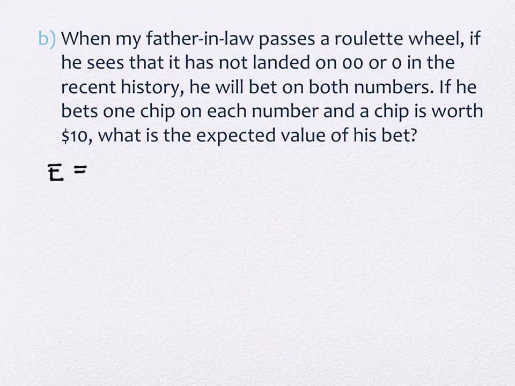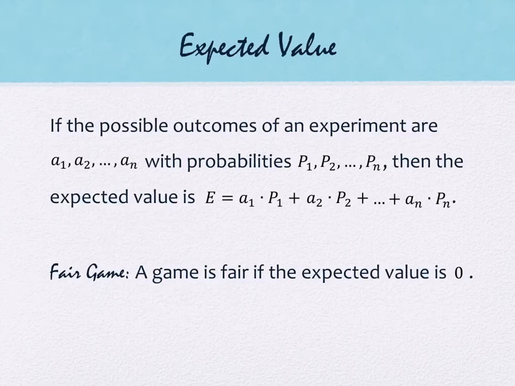Okay? So each time, this A sub n business over here represents the outcome. So these are the outcomes, and we only have two outcomes. And these are the probabilities of that outcome. So you'll always have the same number of probabilities as you do outcomes.